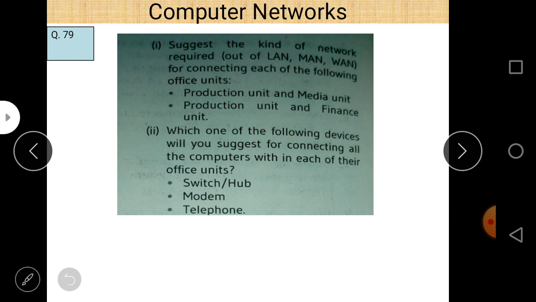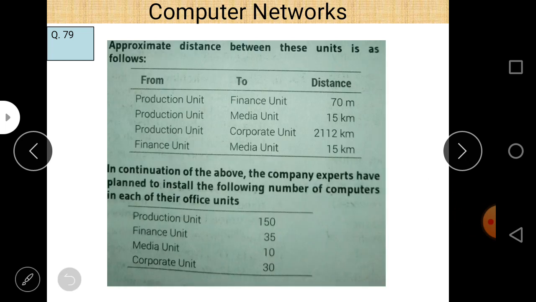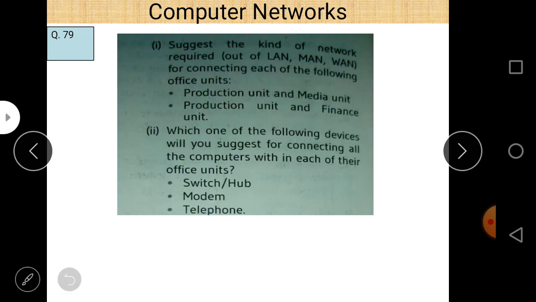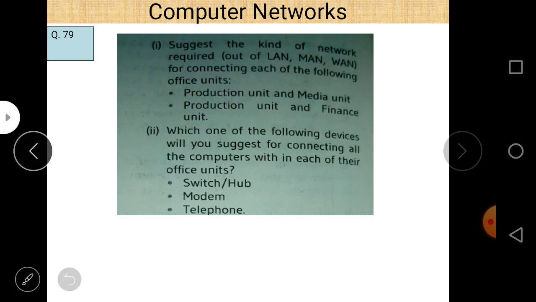So let us do it first: production unit and media unit. Let us check the distance between production unit and media unit. The distance is up to 15 kilometers. So you use LAN without any doubt. Production unit and the finance unit: distance is up to 70 meters. So of course, LAN is again used. So let us check what is the answer.